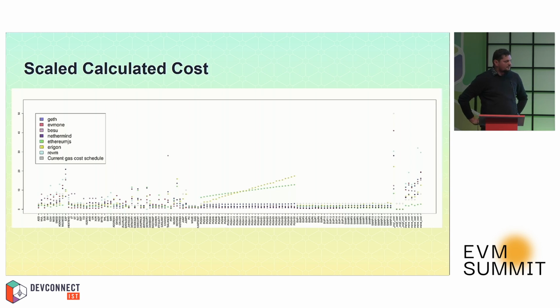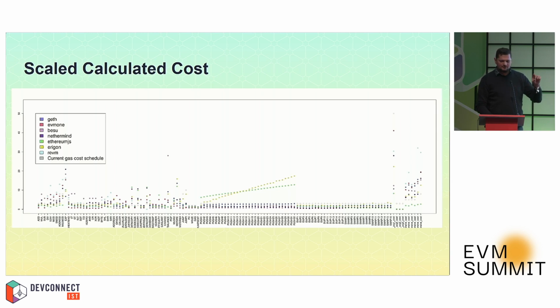Some of the opcodes have more spread. Everywhere we have a spread, that causes trouble for us because we don't know how to really estimate this specific opcode.